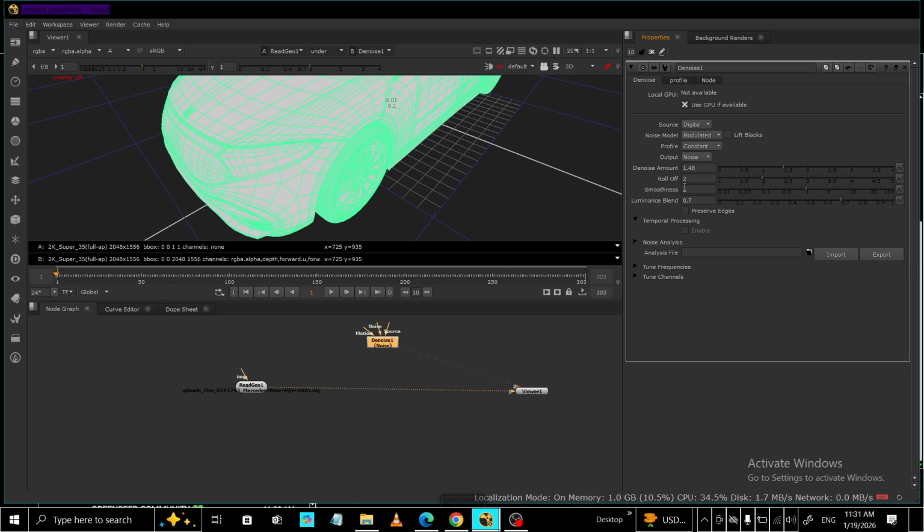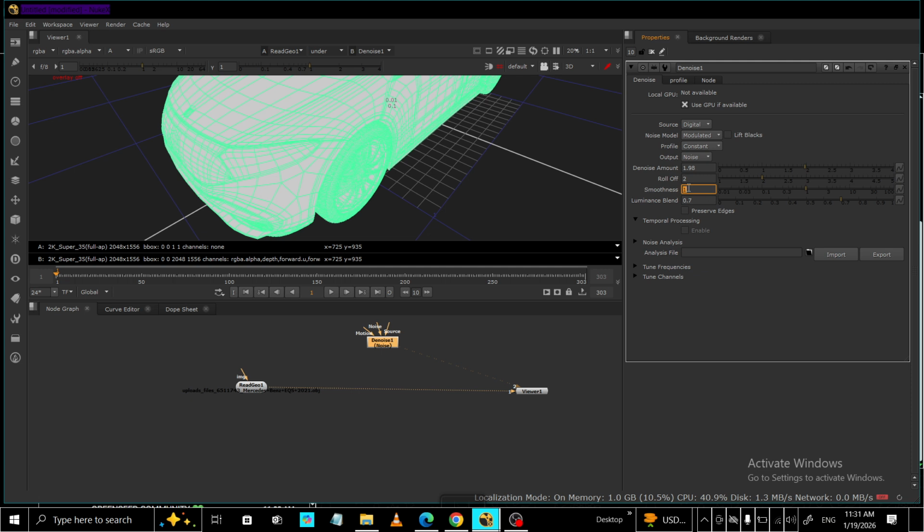Now adjust the strength. This is the primary control that determines how aggressively noise is reduced. Start low and move up gradually. Higher values will smooth out noise faster, but push too far and you'll lose texture and end up with a plastic look. Watch fine detail like hair, fabric, or skin pores. If those start to smear, back the strength down.